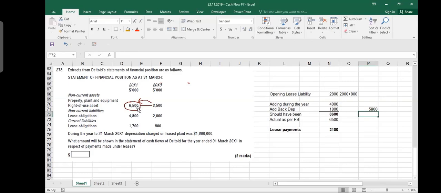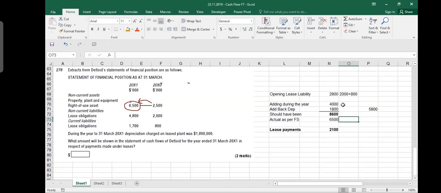But depreciation 1,800 is on total lease liability, not on 4,000. No, it does not make any difference. I just have to add it. Whether it is on this 4,000 or total, the thing is that if I had not depreciated, it would have been a bigger number. It would have been 8,300. I'm just saying that the asset I have purchased is not exactly 5,800, probably more, probably less. But for the sake of simplicity, we can assume it was 5,800. We charge depreciation. After depreciation, it remained like this. Yeah, so you just assume numbers, to let your mind think clearly.